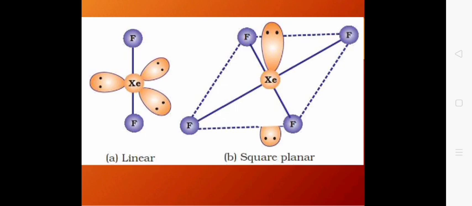This is the first structure of XeF2. Now the second structure is of xenon tetrafluoride. As you can see in the figure, it has an octahedral arrangement in which the xenon is in the center while the 4 fluorines are attached to the corners of a regular square. One lone pair lies above the plane and one lone pair lies below the plane.